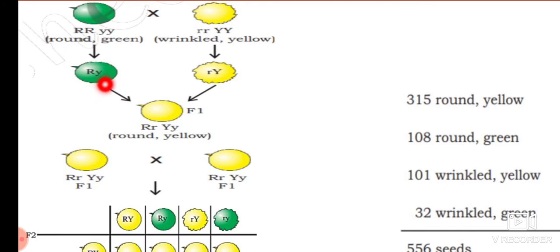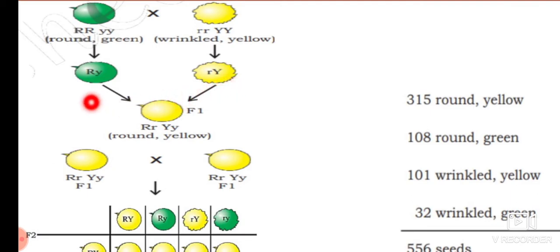The small y is green in color, a suppressive, recessive gene. The small r indicates wrinkled, which is a recessive gene, and small y indicates green in color, also a recessive gene, while capital Y indicates the dominating gene.